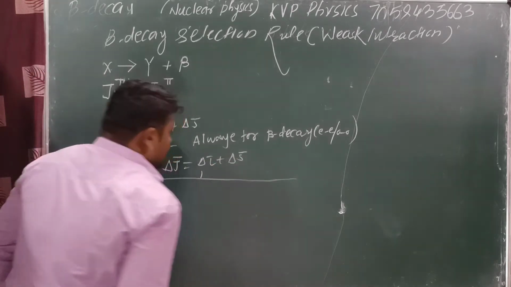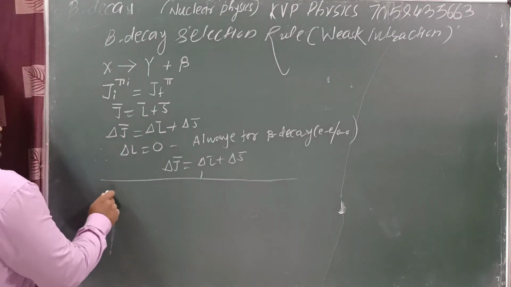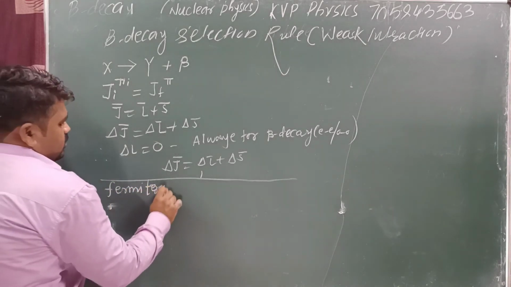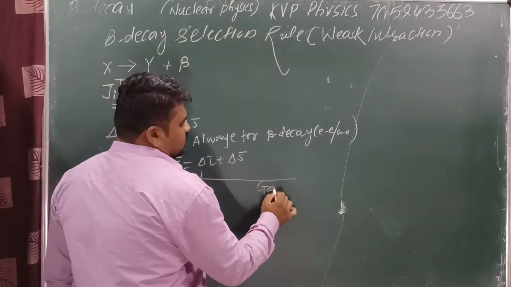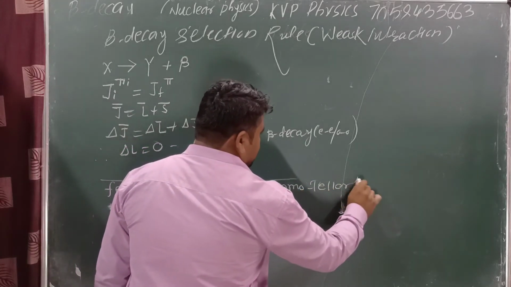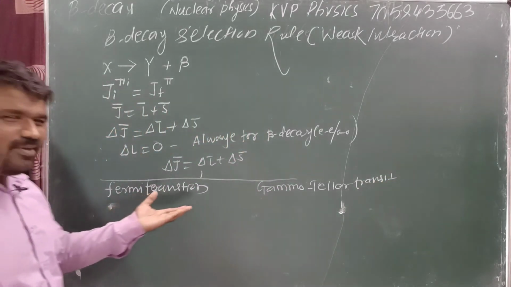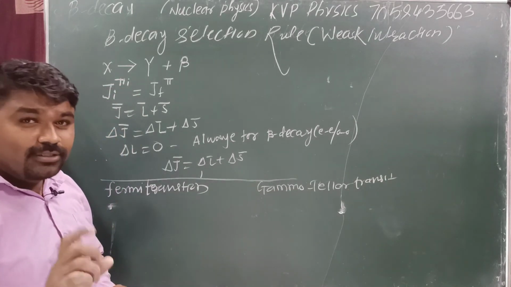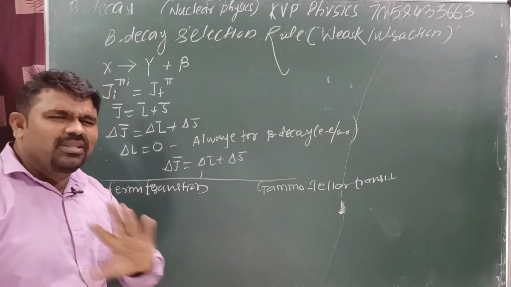Now, there are two types of transition. One is the Fermi transition, and the second one is the GT, Gamow-Teller transition. FT and GT transition for short. This is a very simple question, asked in CSIR NET and GATE also. Because if you memorize this rule, within a second we get the answer.